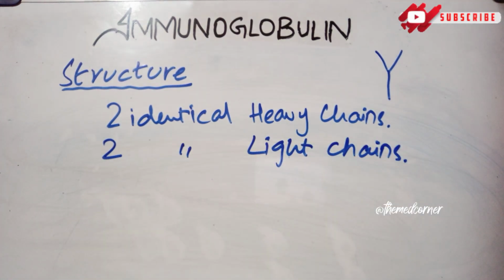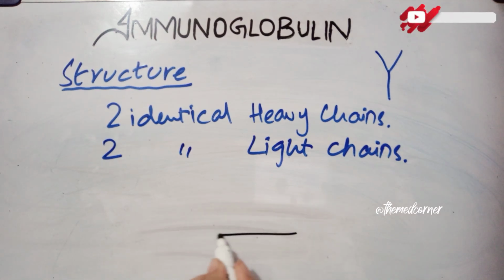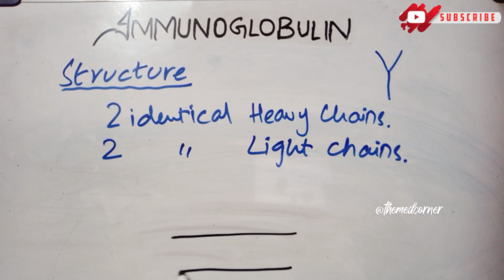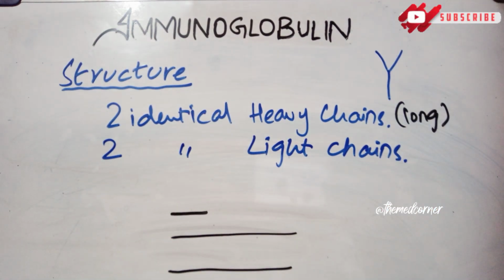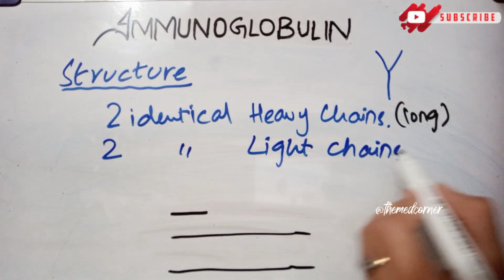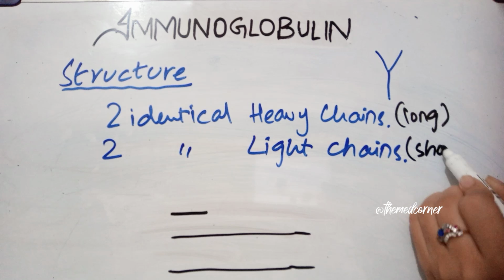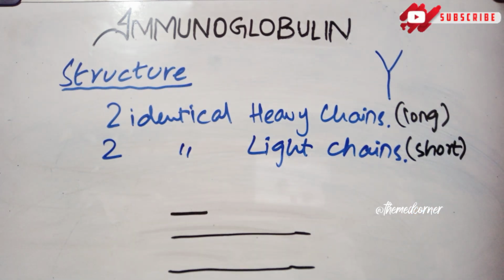So I will draw the structure over here. These are the two heavy chains, identical heavy chains, and over here these two are the light chains. Now the first thing about the heavy chains is that they are the long chains, as you can see I have drawn a long chain over here. So these are the long chains, while the light chains are the short chains.